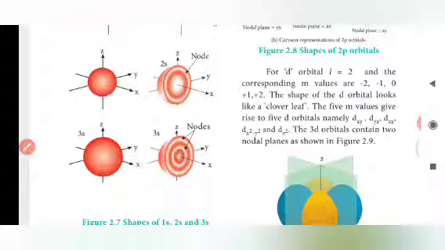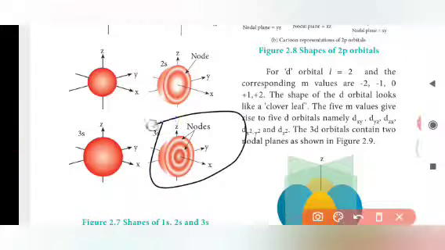And for the 3s orbital, we have 2 nodes. For the 1s orbital we don't have any node, for the 2s orbital we have one node between the 1s and 2s, and for the 3s orbital we have 2 nodes. If you go through this structure, we have 2 nodes. That white dotted circle is called a node, between the 3s, 2s and 1s.